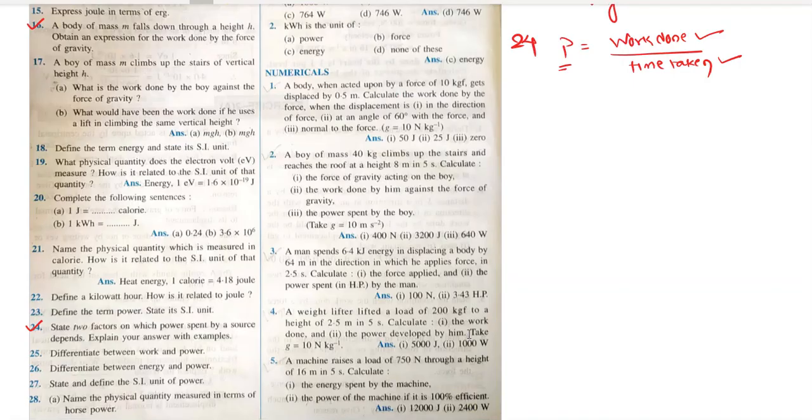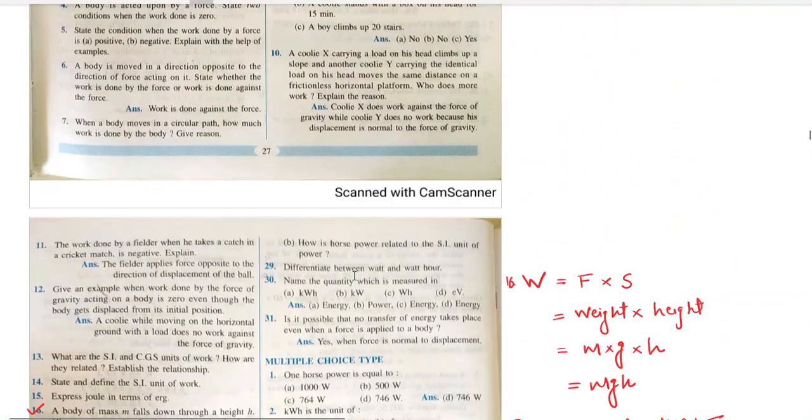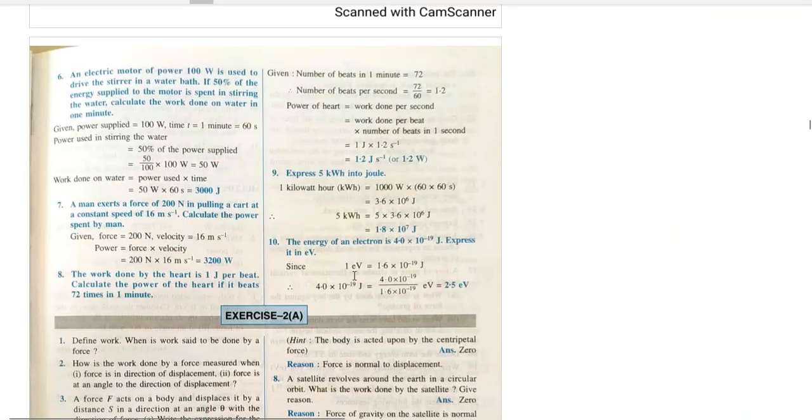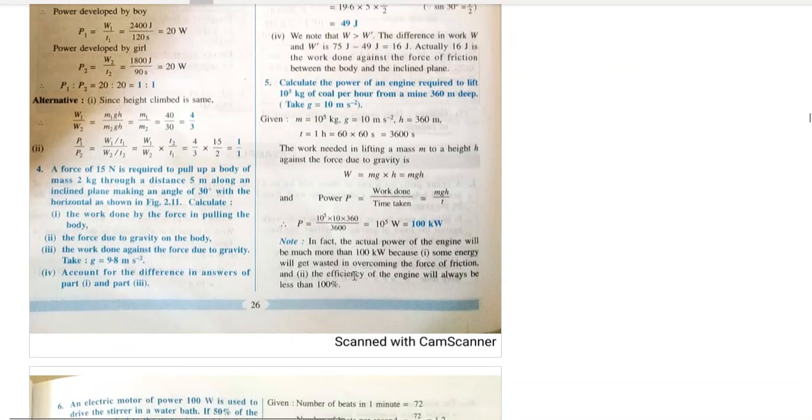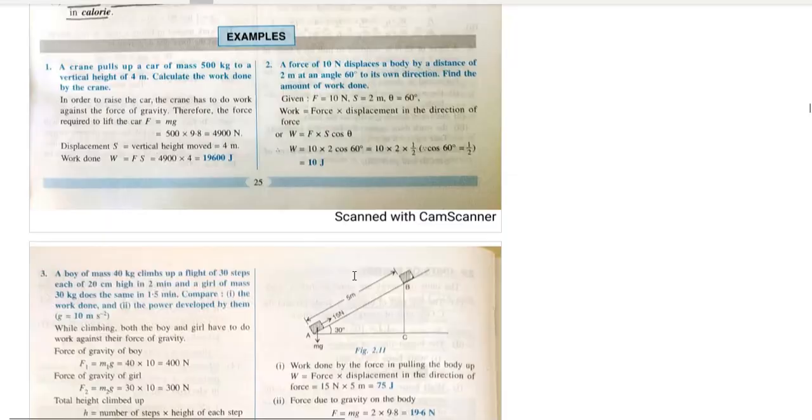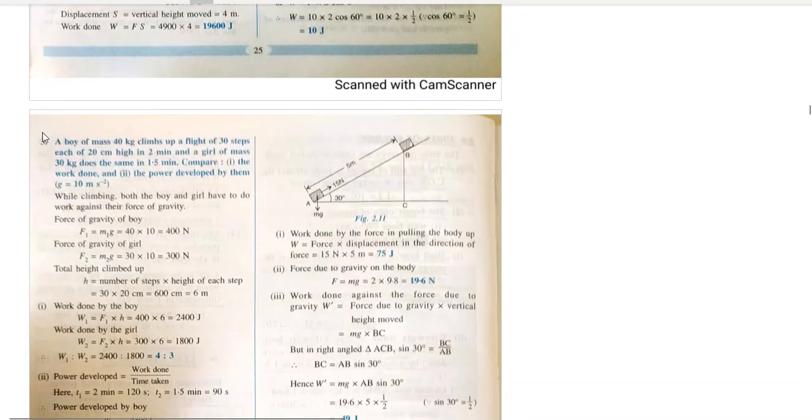Now use your imagination and creativity and take one more example like this. You can take example of one of the numericals, solved numericals we did. Let me show you here. This one. A boy of mass 40 kg climbs up a flight of 30 steps, and a girl of mass 30 kg does the same in 1.5 minutes.